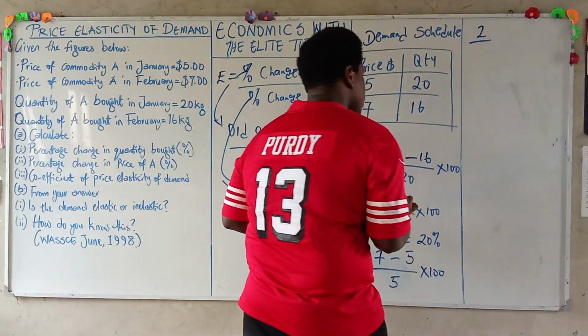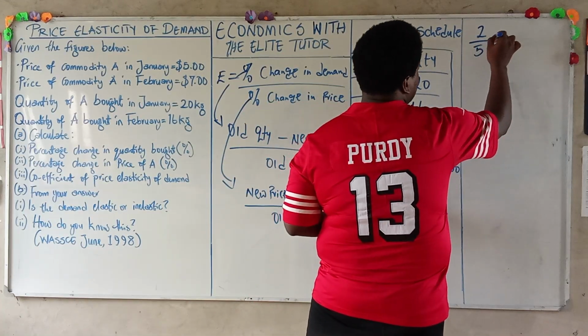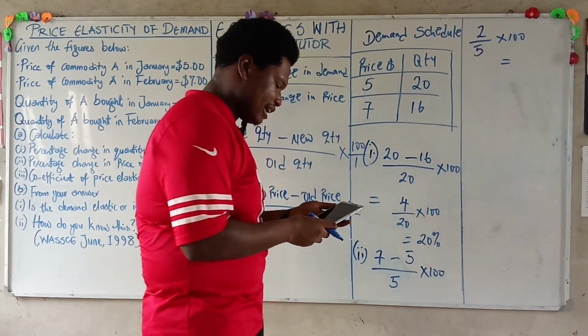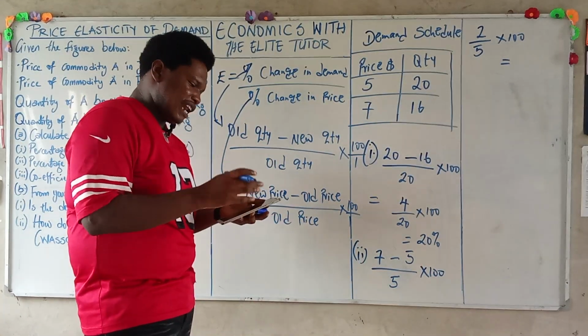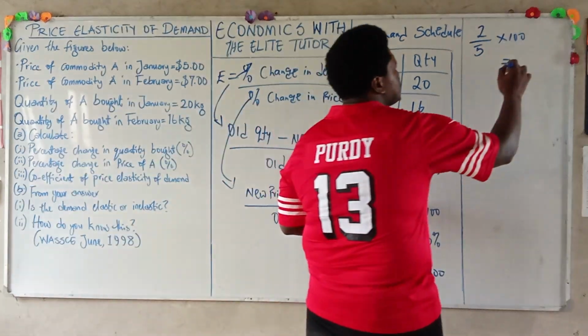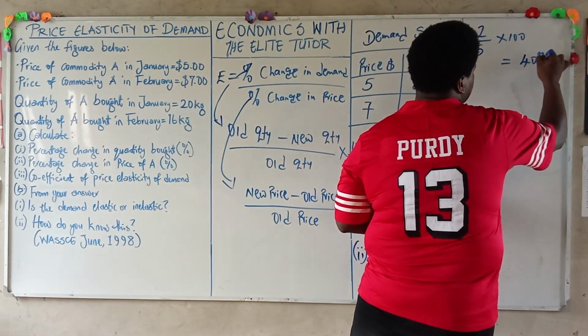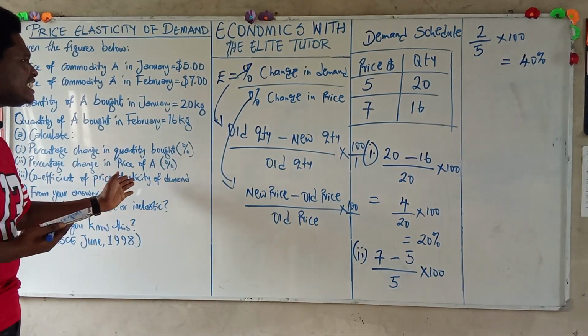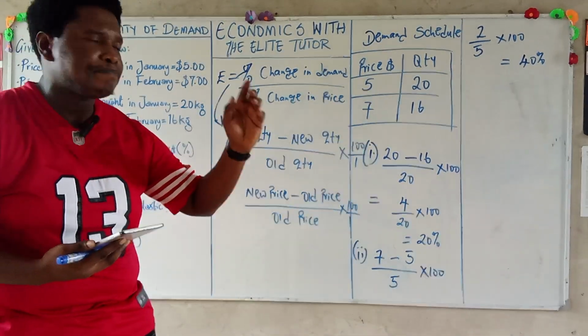So we have 2 over 5 multiplied by 100. If we confirm from our calculator, 2 divided by 5 multiplied by 100 gives us 40%. So what does this mean? It simply means that our percentage change in price is 40%.